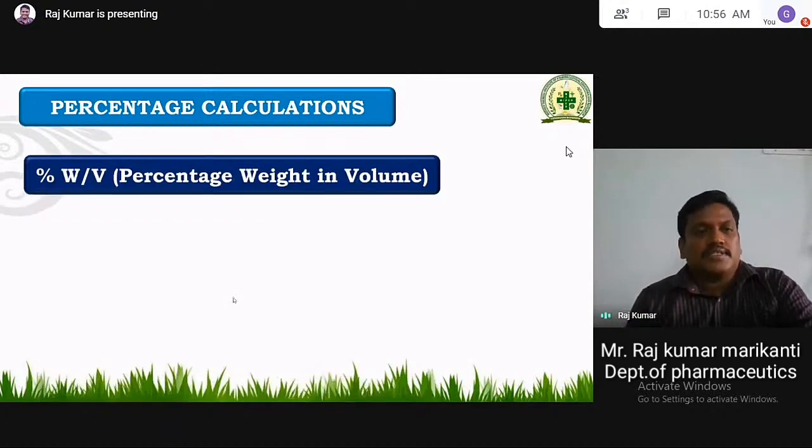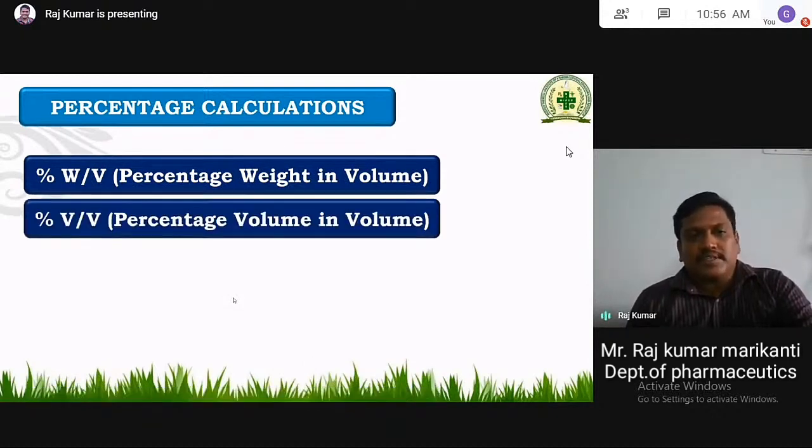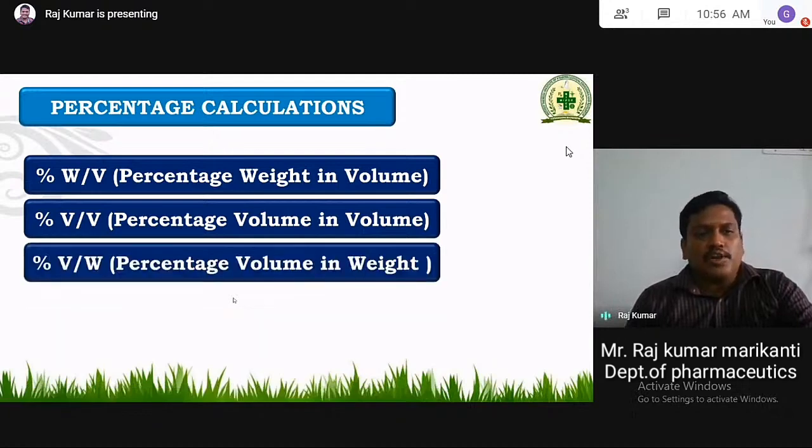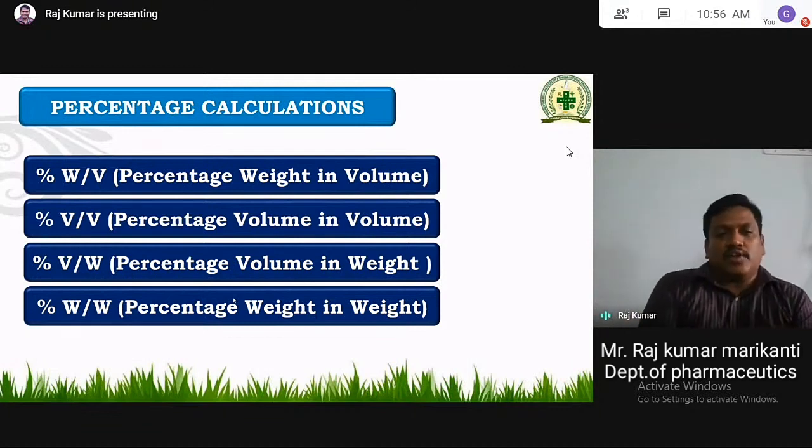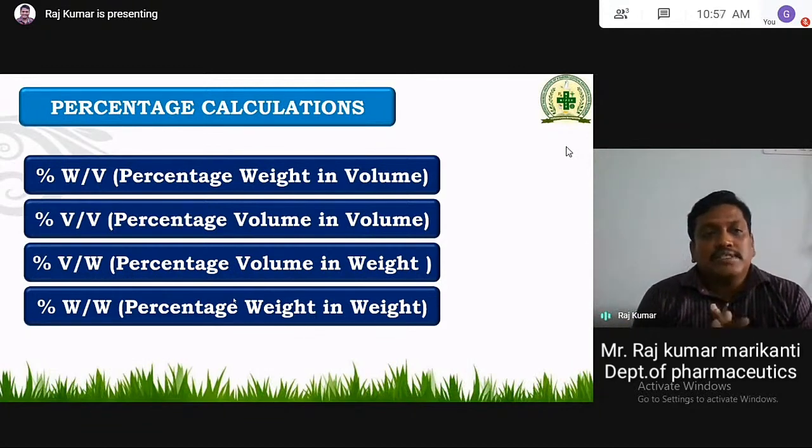First one in percentage calculations is percentage weight by volume. Weight by volume is nothing but solid in liquid. Then percentage volume by volume is nothing but liquid in liquid. Then percentage volume by weight is nothing but liquid in solid. Then percentage weight by weight is nothing but solid in solid, the mixture of powders. So these are the four important percentage calculations which you have to remember. If you learn these, you can do any dilutions easily.